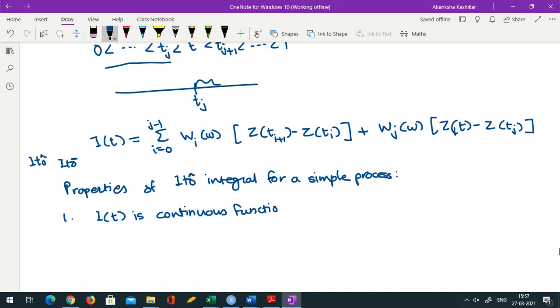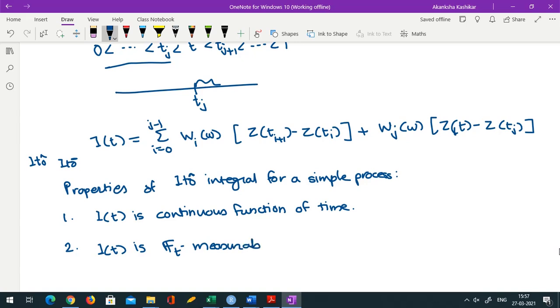Why? Because Z is of course a continuous function of time, and the simple process is discontinuous at certain points, that is the change points of the interval. But when you consider the integral, you can show that the integral is actually continuous. Then, It is Ft measurable.